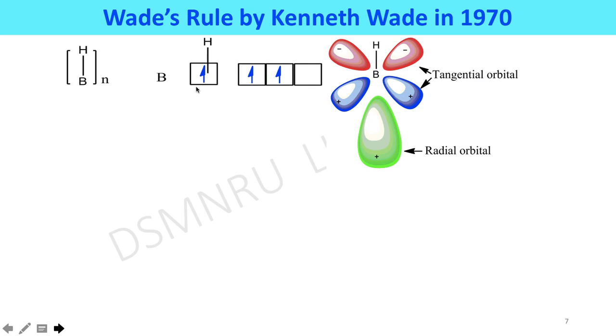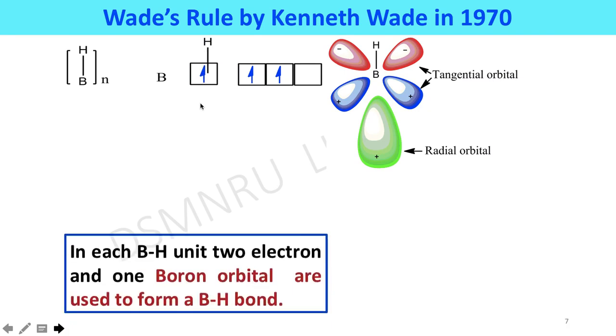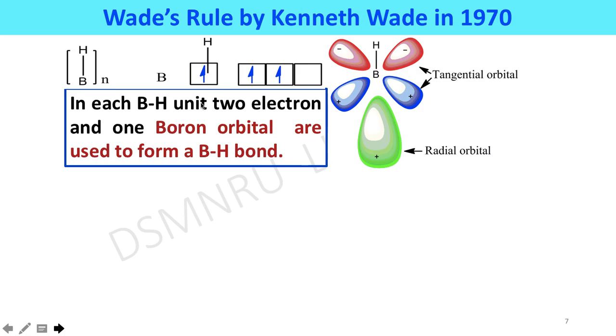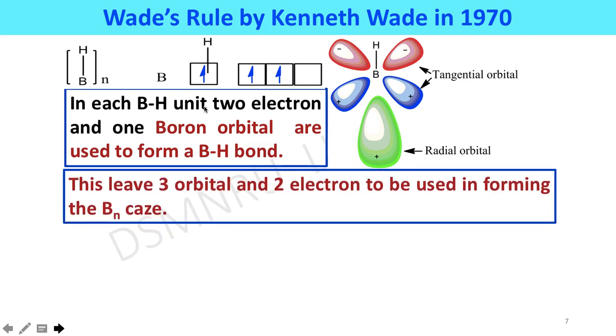Boron has one 2s and three 2p orbitals with 3 electrons; among them 1 orbital and 1 electron are involved in bonding with hydrogen. In each boron-hydrogen unit, 2 electrons and 1 boron orbital are used to form the boron-hydrogen bond.